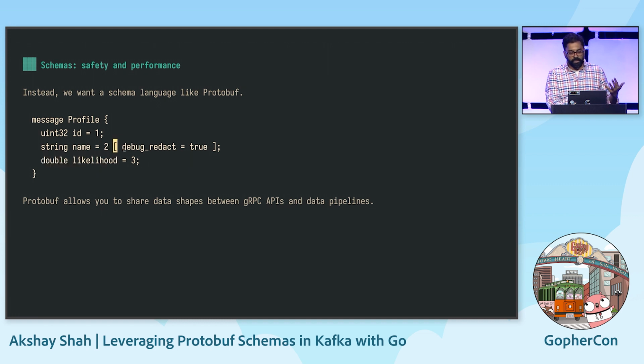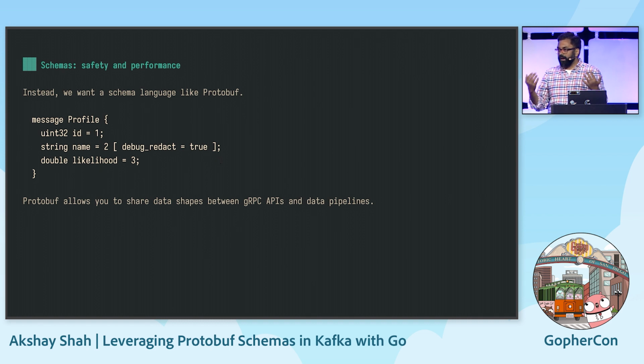And one thing that you'll note is that there is a structured, type-safe, machine-readable annotation that indicates that the name is sensitive. It needs to be redacted or stripped out before this data makes its way to BigQuery. From this schema, I'm going to generate consistent and correct code in Go, in Python, and in Java. And that code is going to read and write a really efficient binary format.